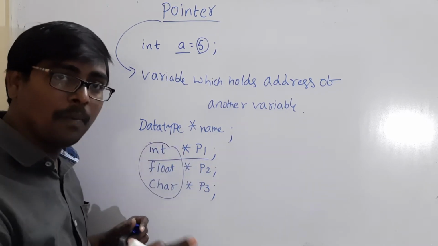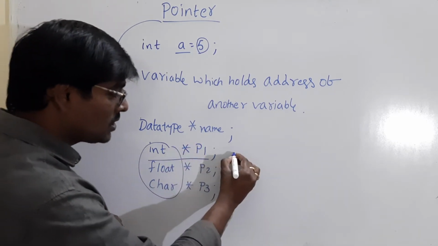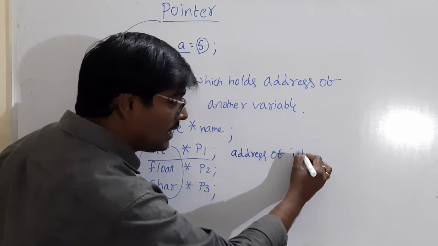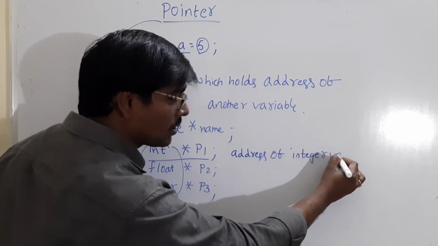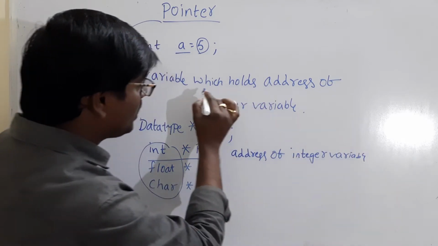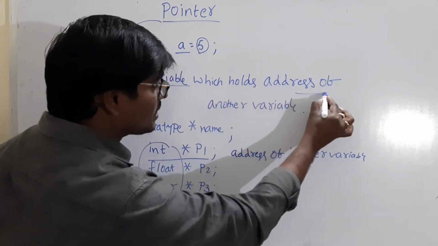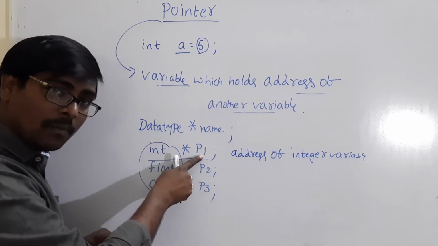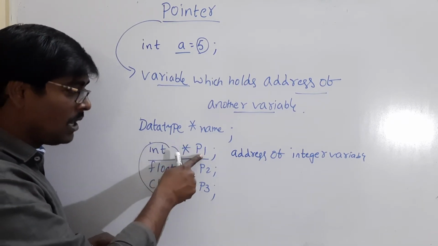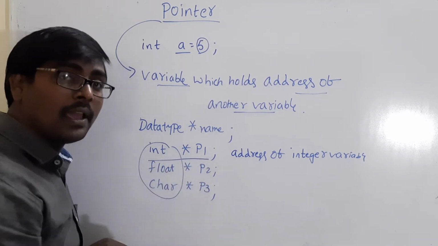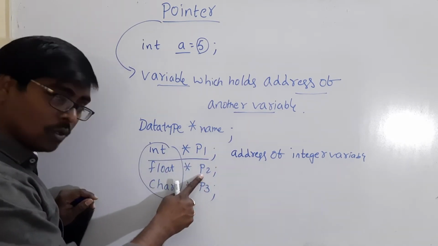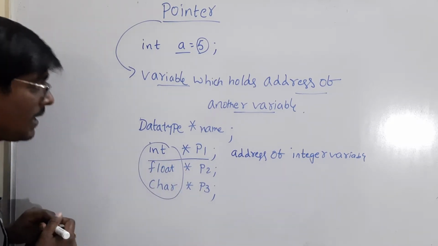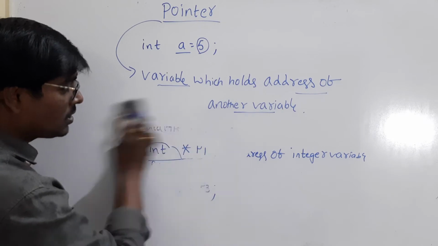P1 is a pointer which holds the address of an integer variable. Remember the point? So pointer is a variable which holds address of another variable. Suppose I am declaring P1 pointer of integer type, P1 stores address of an integer variable, P2 stores address of a float variable, P3 stores address of a character variable. That is the meaning of this data type.